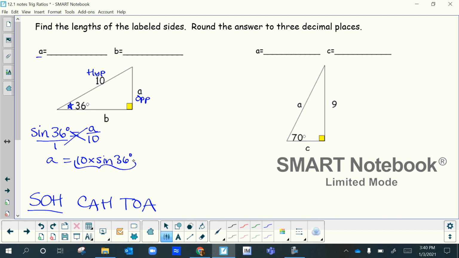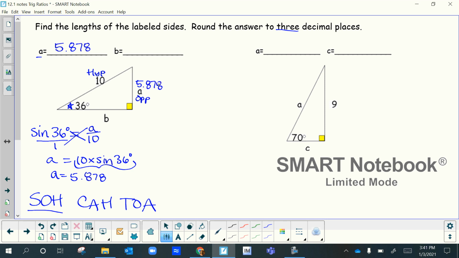So I get to just punch this into my calculator now. So 10 times, remember you have to press the degrees first, 36 sine, and then hit equals. And so little a is equal to 5 point, what are we rounding to? 3 places, 878. So a is 5.878. Okay, so that is one side that we've solved for. Again, this is all based off of the degrees of the angles and the length of that hypotenuse. And these trig functions is what's used to help solve for that.